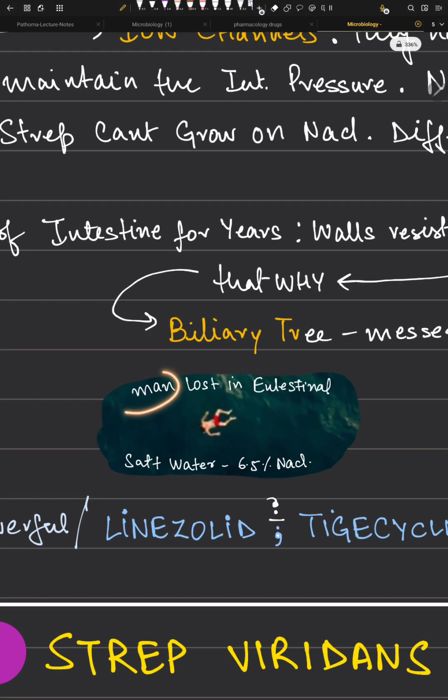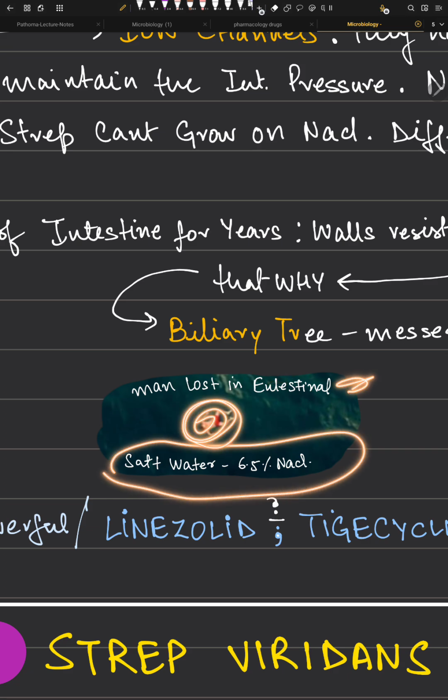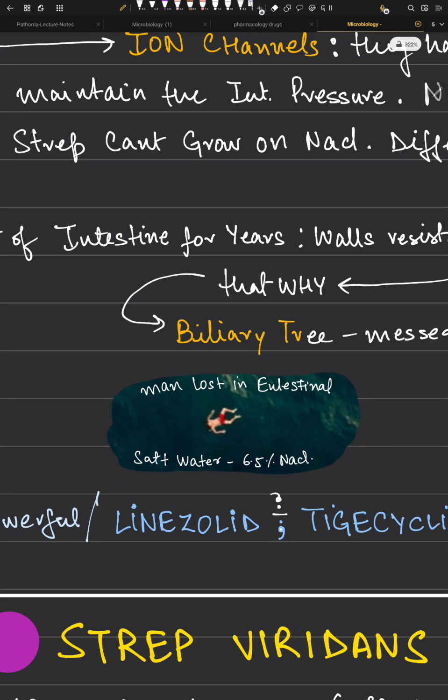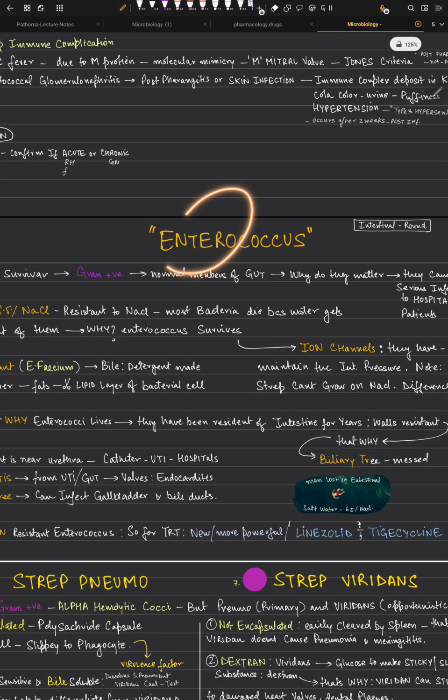Here I've made a man lost in the intestine and salt water. This is one Enterococcus, and that's how I want to remember this. So that's the picture.